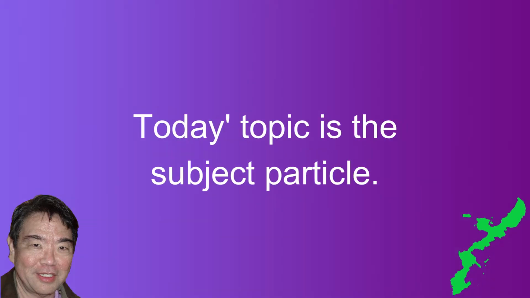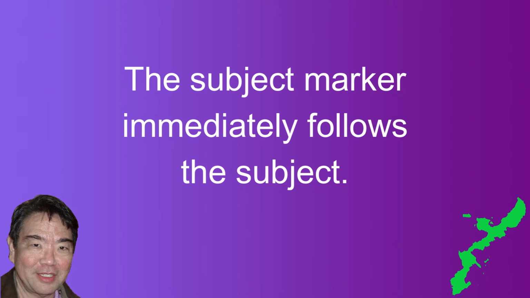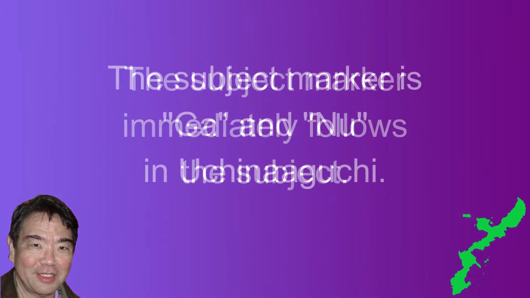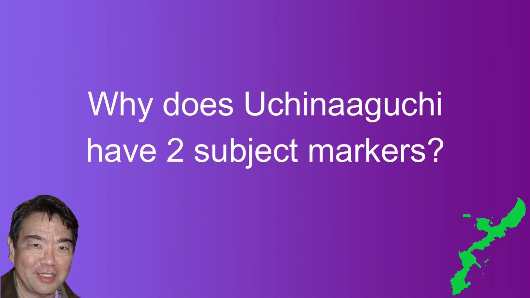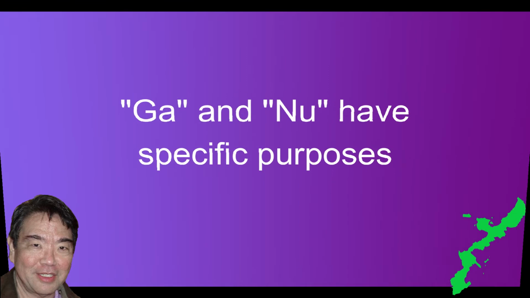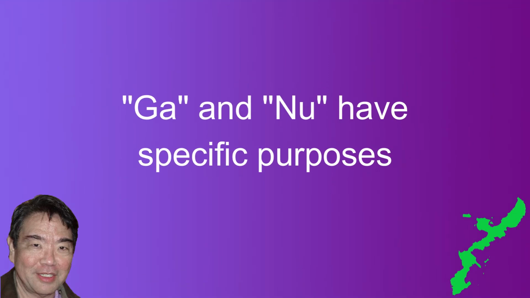Okay, let's start. Today we'll be discussing the subject particle, also called the subject marker in Uchinaguchi. The subject particle immediately follows the subject word. In Japanese, the subject marker is ga. In Uchinaguchi, there are two subject markers, ga and nu. So you may be wondering, why are there two subject markers in Uchinaguchi? Are ga and nu interchangeable? The answer is that ga and nu are not interchangeable and used for different purposes.